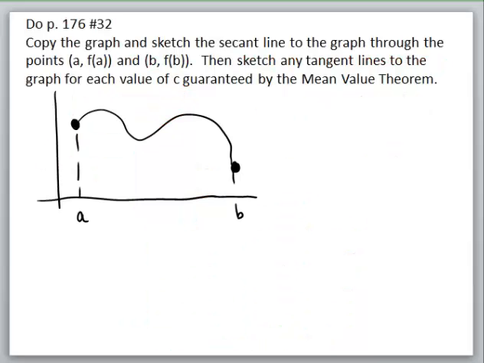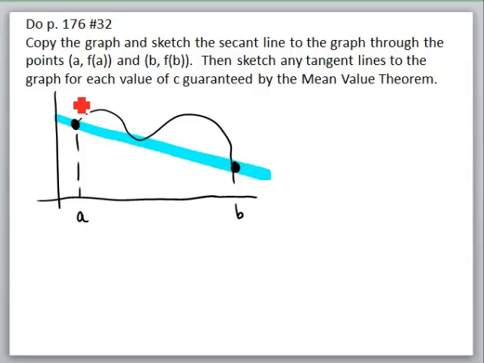So on this first example, we're supposed to copy this graph, and then sketch the secant line. I'll do that with a highlighter as best I can. If I had a straight edge, it would make it way easier. So there's my secant line, and what I'm supposed to do is find points where those tangent lines to the curve have the same slope as the secant line. So I will do so.